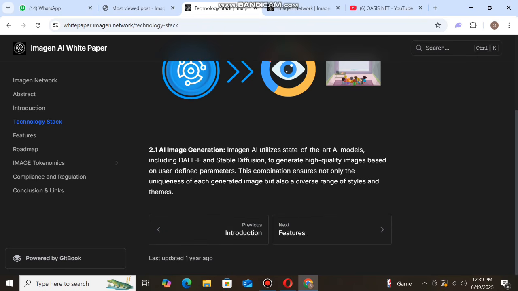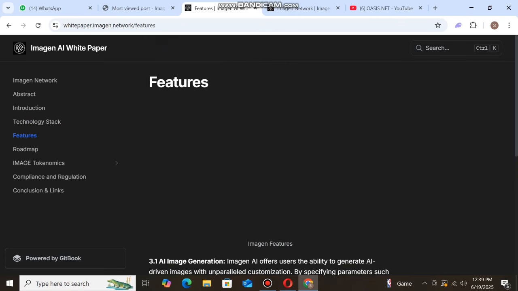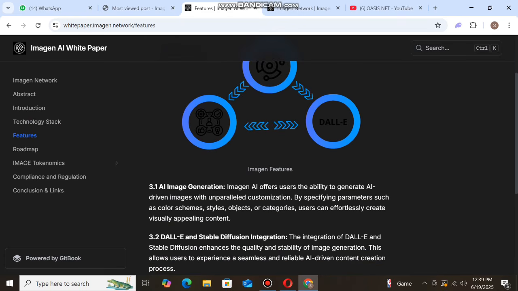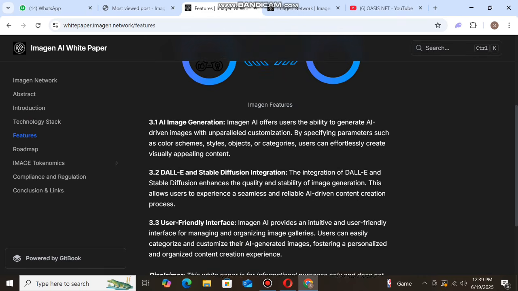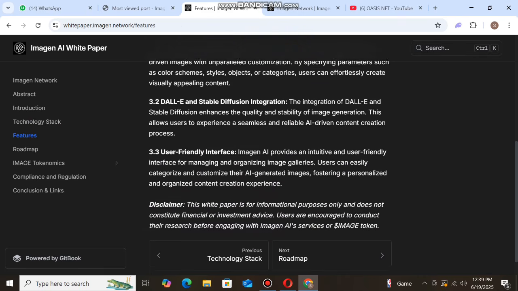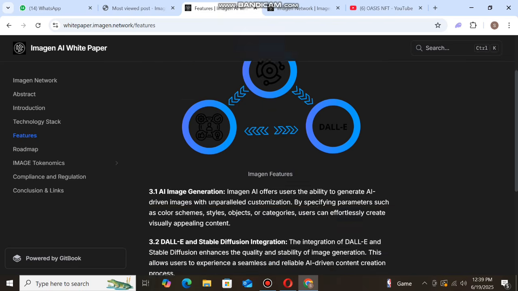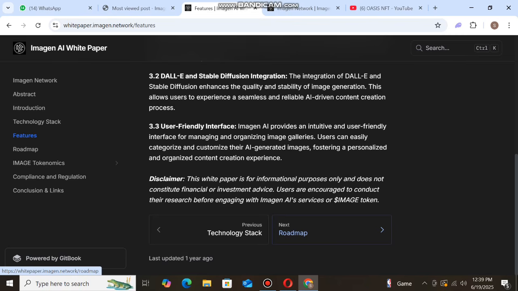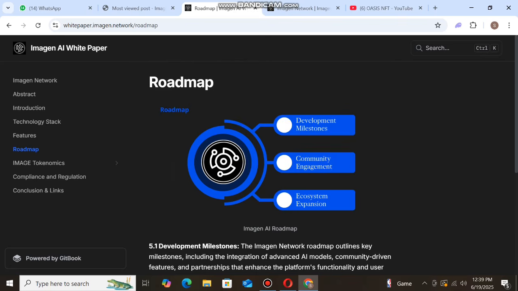Next, you can go to the features of Amazon Network AI: AI image generation, DALL-E and Stable Diffusion integration, and a user-friendly interface. You can read all the features carefully, and next we go to the roadmap of this project.